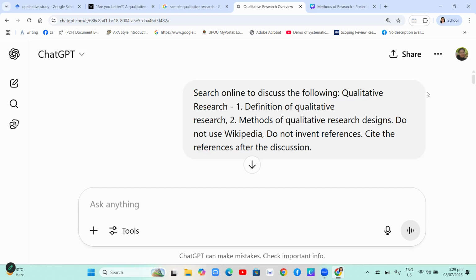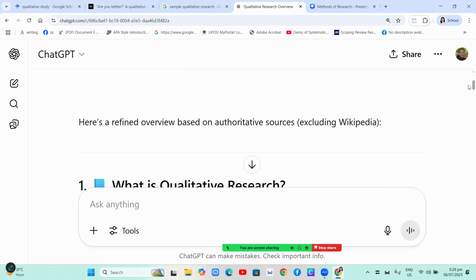So this is how I create a prompt, and I always tell ChatGPT to not use Wikipedia because Wikipedia is not a reliable source, and do not invent references because sometimes ChatGPT invents references, and you will cite the references after the discussion. So I just show you how I use ChatGPT for my lessons because ChatGPT is an artificial intelligence which is very helpful to us teachers and students.